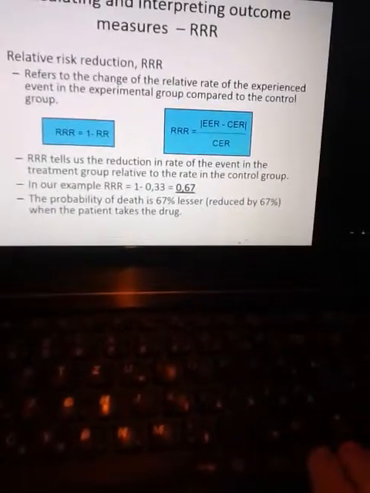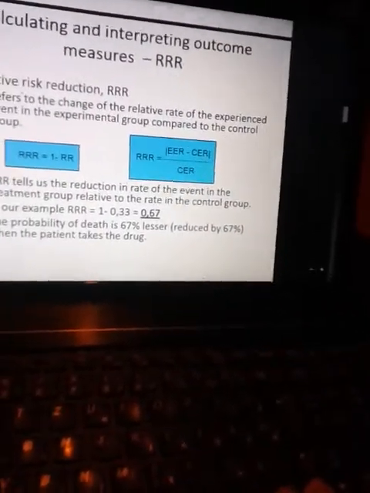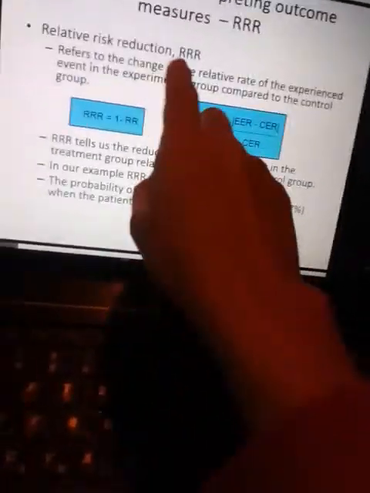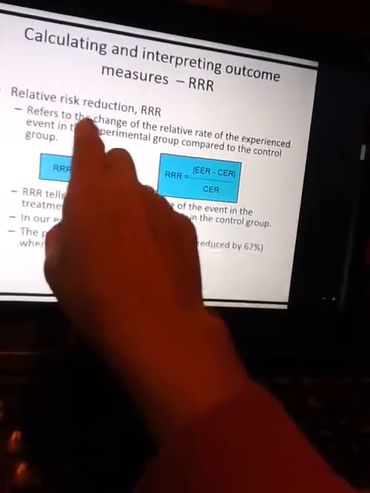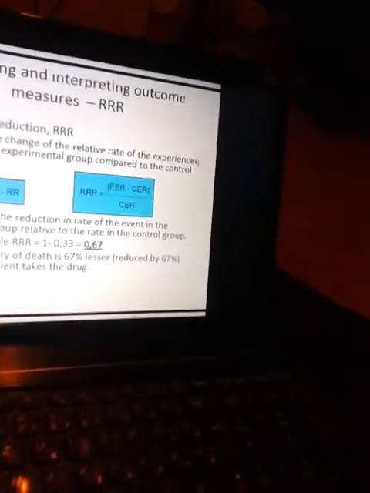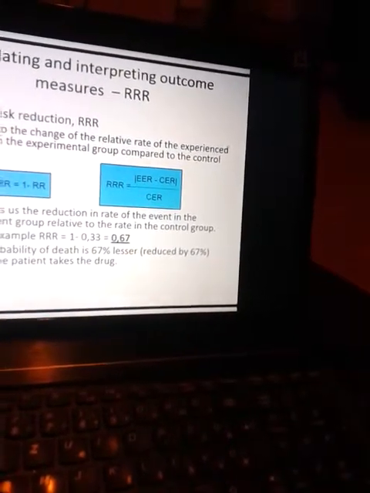Calculating and interpreting outcome measure RRR, relative risk reduction. How much were we able to reduce the relative risk? Relative risk reduction refers to the change of the relative rate of the experienced event in the experimental group compared to the control group.